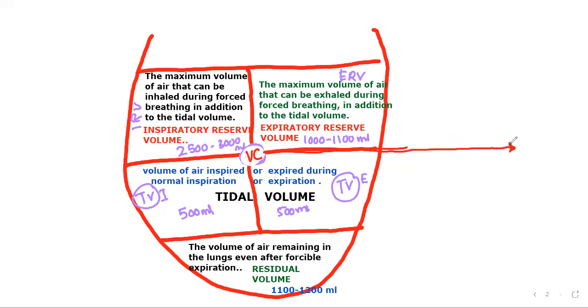I'm moving a little bit far away from here because I have to write EC there again. So vital capacity, what I said, VC equal to TV plus IRV plus ERV. Okay, wait a minute.